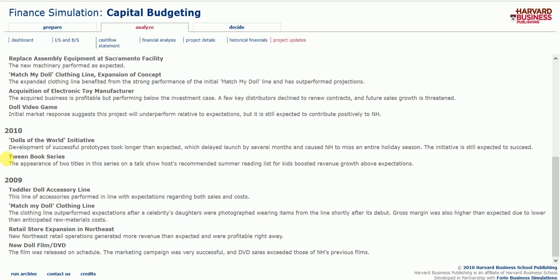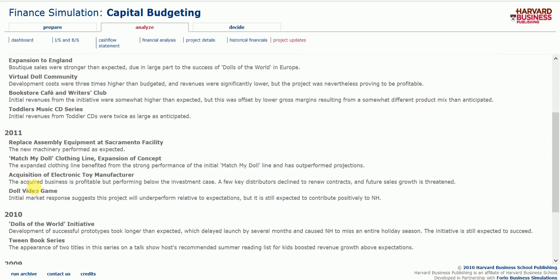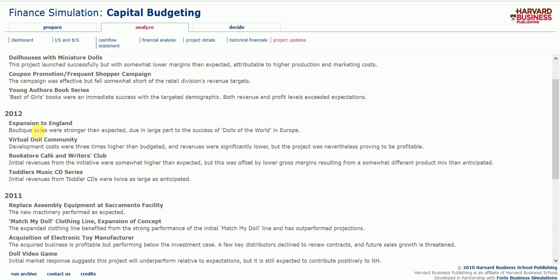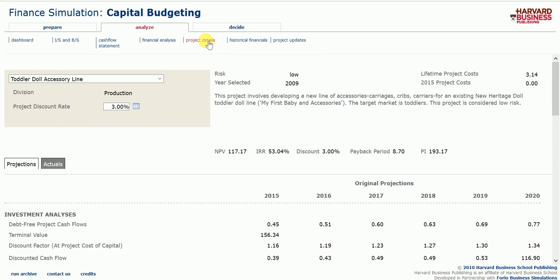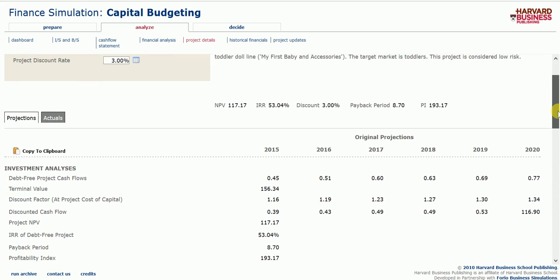The numbers just weren't looking well in that time, so I only invested in two. In 2011, I invested in four. As we could see, in 2012, I also invested in four, as well as 2013. I chose to invest in bulk because with the right decisions of looking at the internal rate of return and net present value, because those are two main areas that you want to make your choice on.